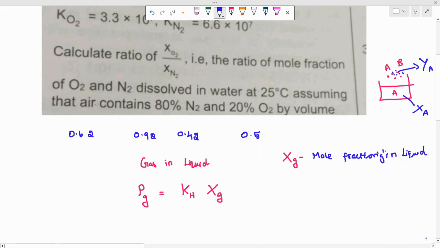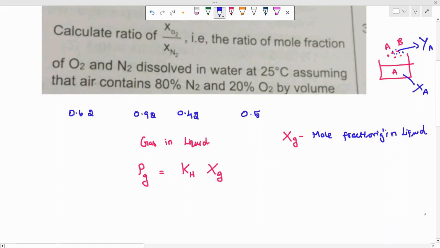Remember this one. And the partial pressure of the gas determines how much gas will be dissolved in the solution. If you want to dissolve carbon dioxide in water, then you should maintain the carbon dioxide pressure alone in the air. If you maintain the whole pressure, again the whole thing will be there. So if you want to dissolve carbon dioxide alone in water, then you should maintain the partial pressure of carbon dioxide. For example, for carbon dioxide, partial pressure of carbon dioxide will be equal to Henry's constant for carbon dioxide and the mole fraction of carbon dioxide.